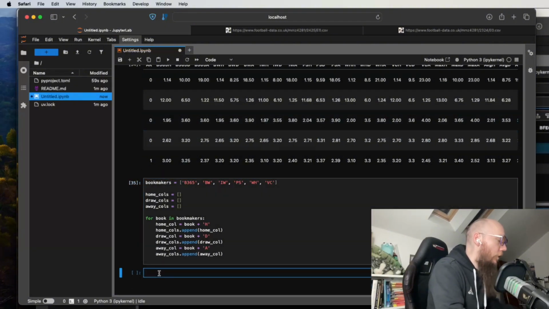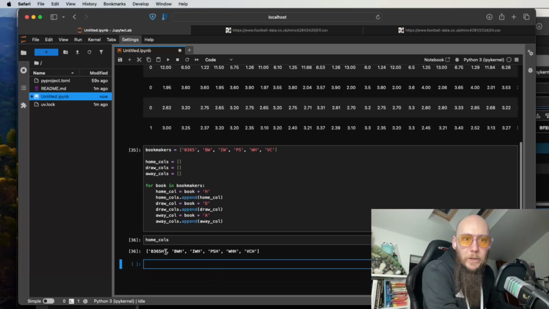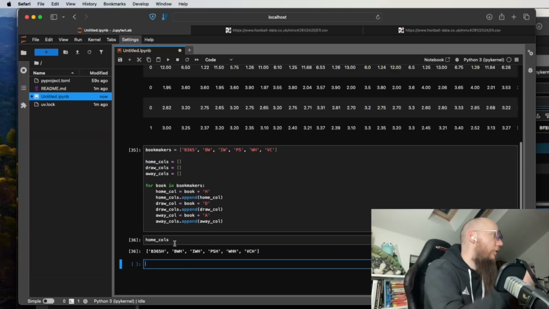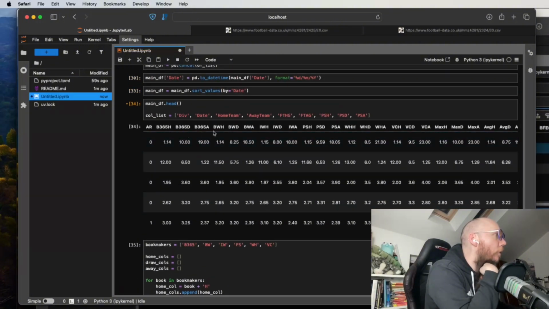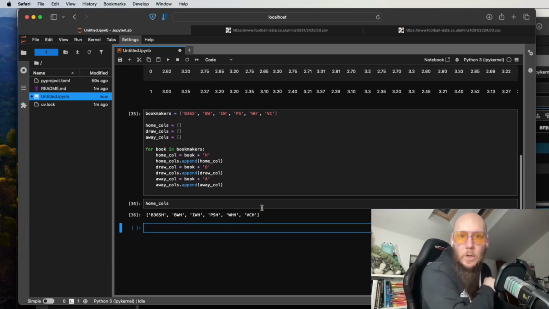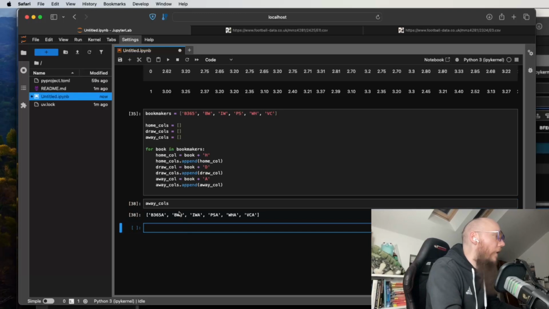If we inspect those now, let's make those lists just to make sure that we've not lost our minds somewhere. If we have a look at those lists, we should see that this is now a list of the bookmaker columns for the home price that we are interested in. So B365 home, Betway home, Interwetten home, PSH, WHH. Yes, those are correct. Let's just verify for ourselves that the draw ones and the away ones have worked. That is all very true.